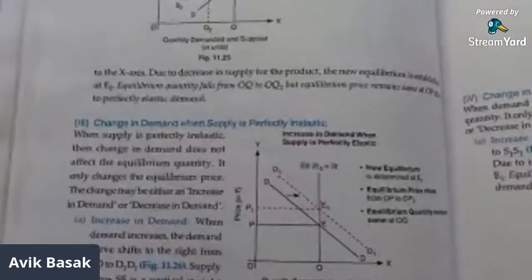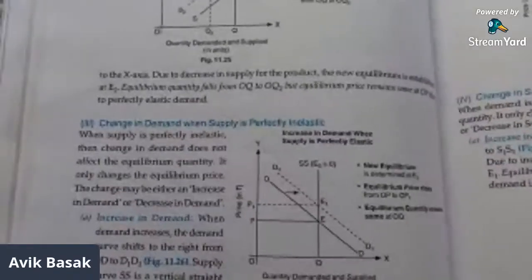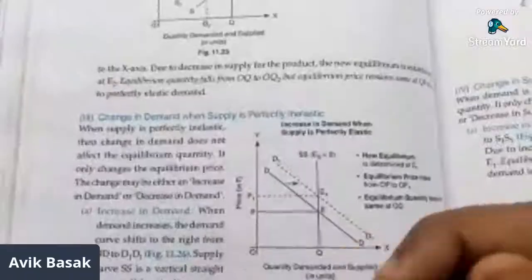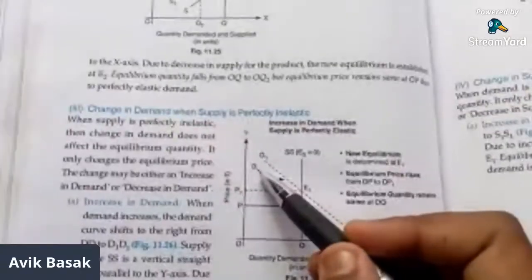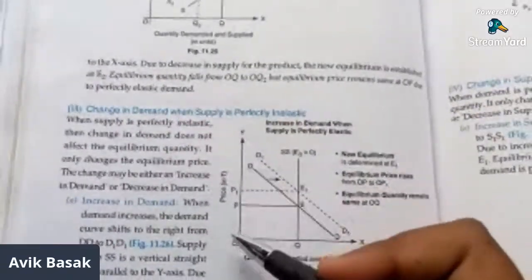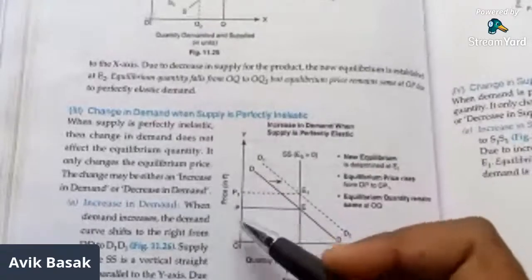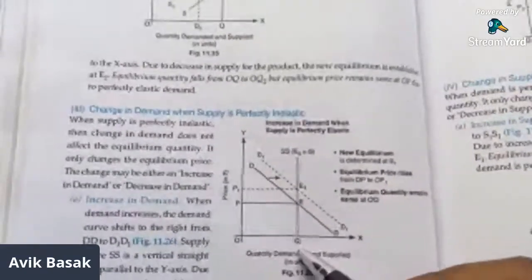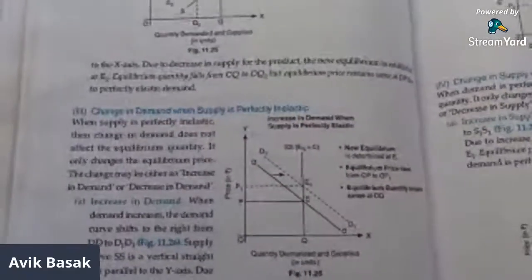And when there is excess demand, as I told you yesterday, the buyers compete with each other and that itself forces the price to go up. So here, the price goes up from OP to OP1 and the quantity remains as it is.